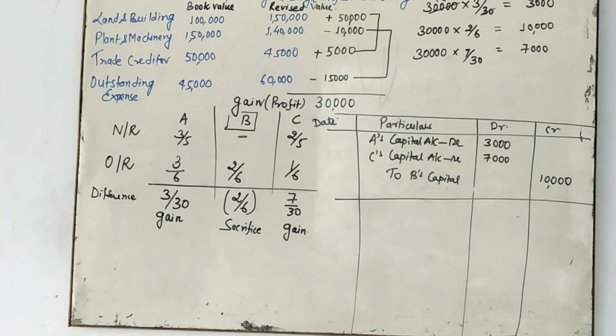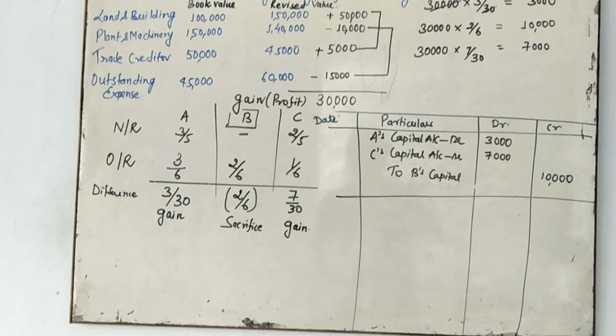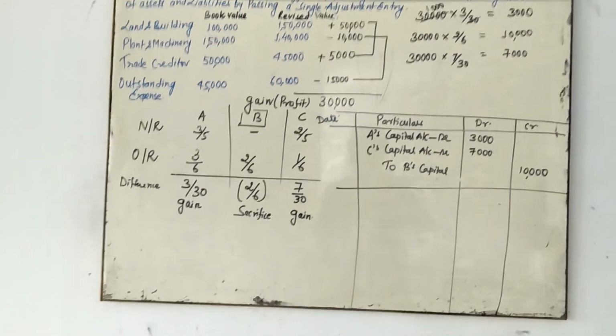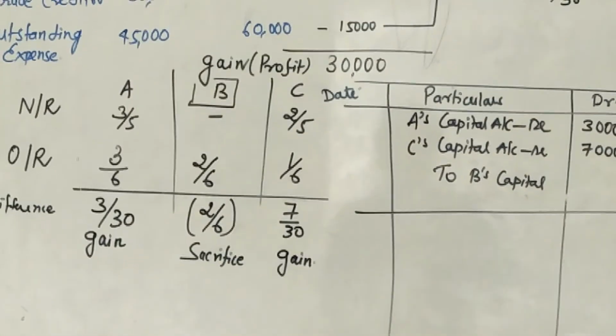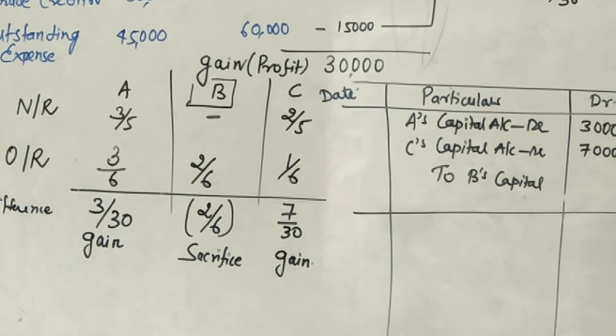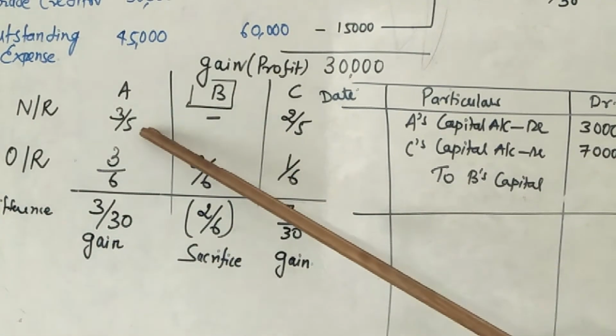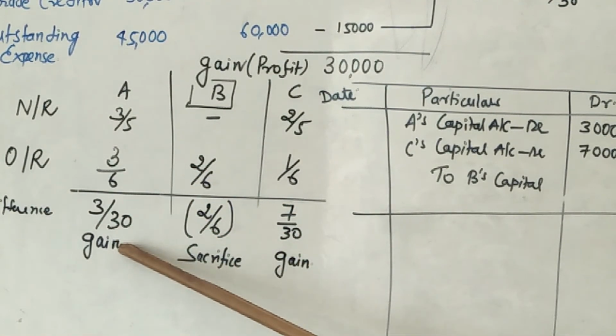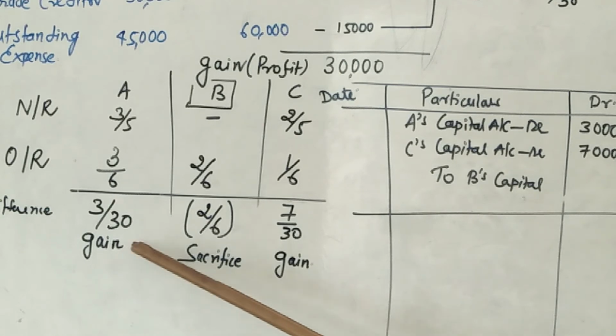So it is very important to record all these transactions very well. Okay, so come to the situation also. What is the value in this situation? A, B and C are partners. Okay, so you require the calculation of the new ratio minus old ratio. 3/5 minus 3/6 is equal to 3/30, a positive value, so it is a gaining partner.